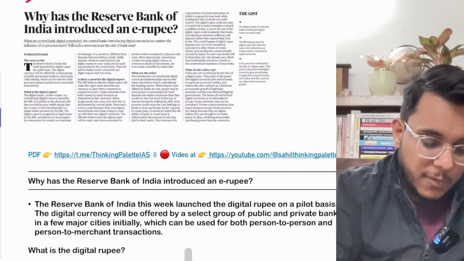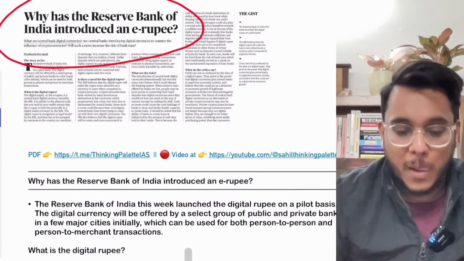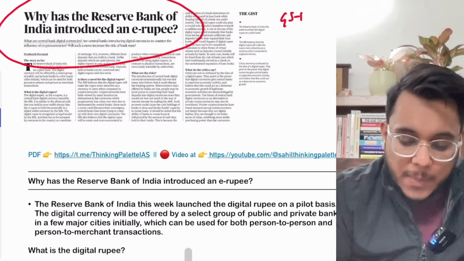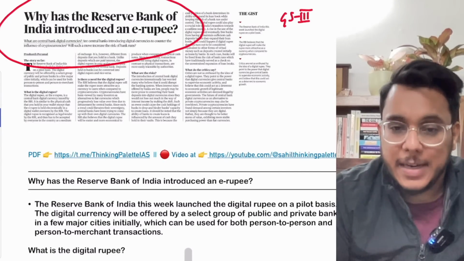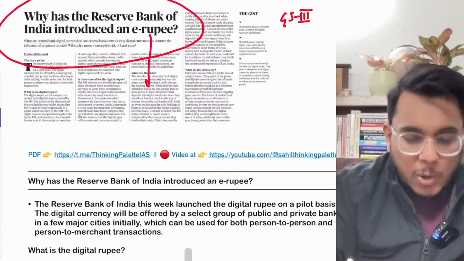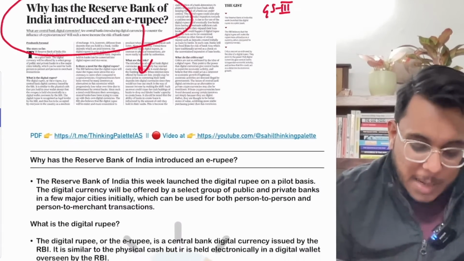Why has the Reserve Bank of India introduced an e-rupee? Okay, now we'll take this particular article with respect to GS paper number 3, developments related to the Indian economy. So, e-rupee. So guys, what has happened recently?